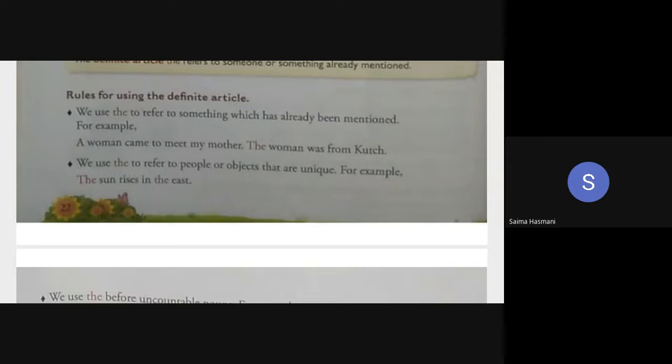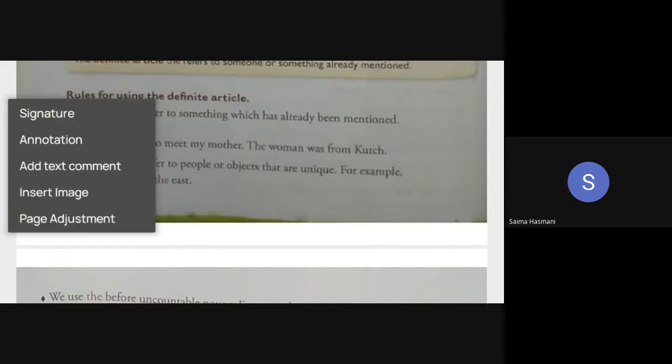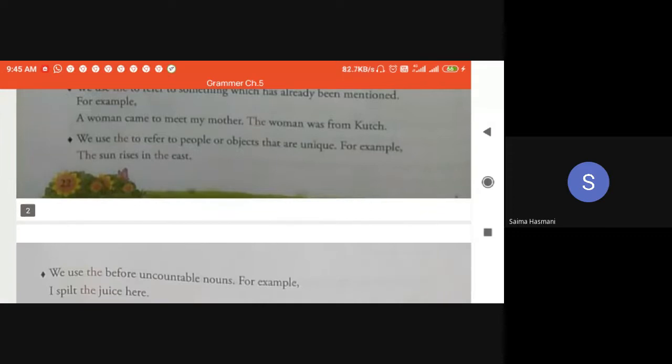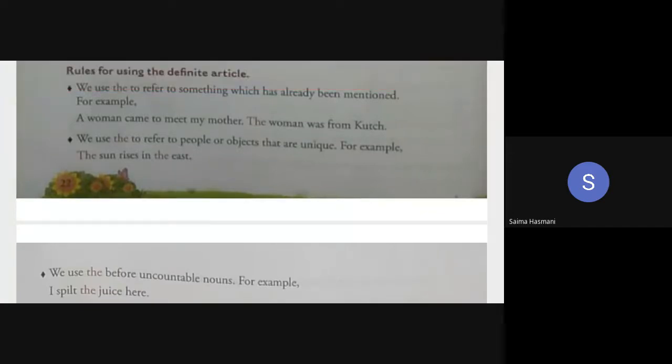Yes, sir. Okay. So taking the assumption that the first rule is clear to everyone, we follow with the next rule over here. The next rule: we use the article the to refer to people or objects that are unique. Yesterday also we learned about this, like the sun rises in the east.